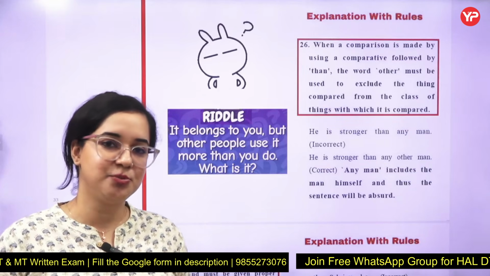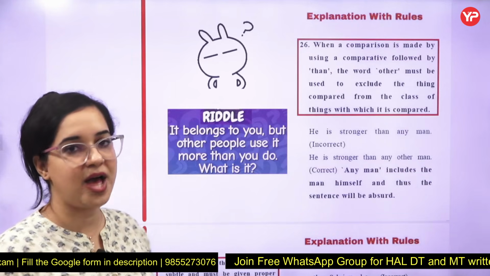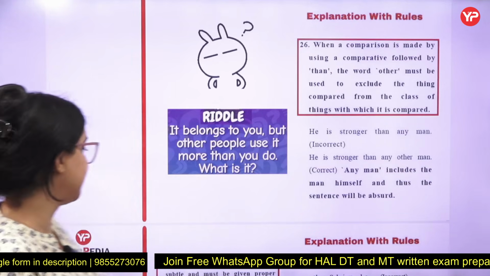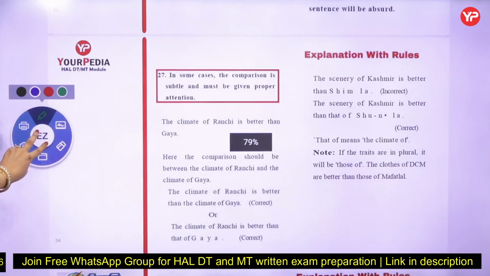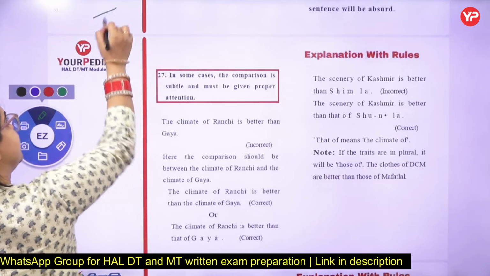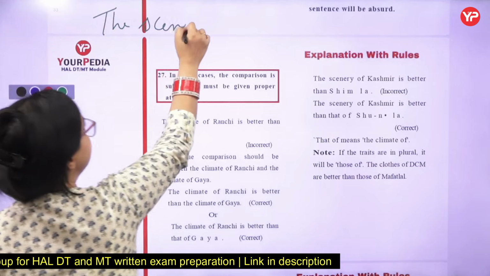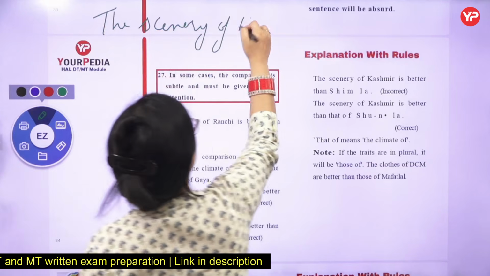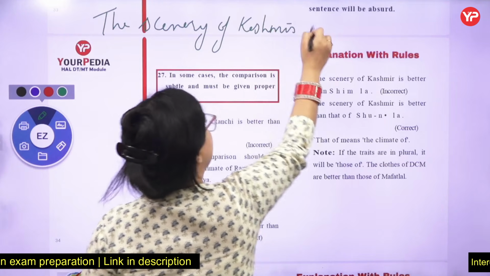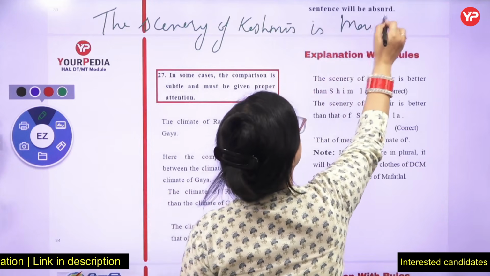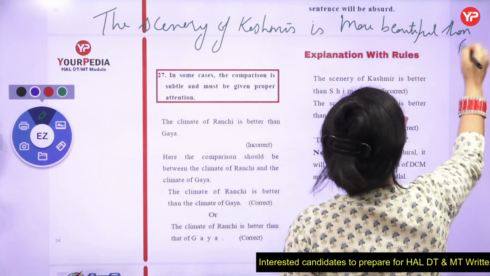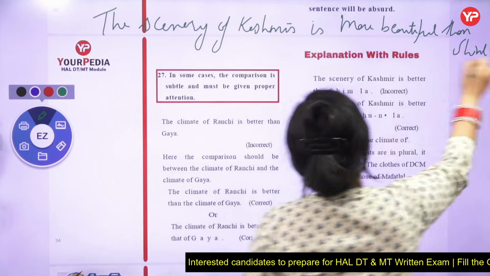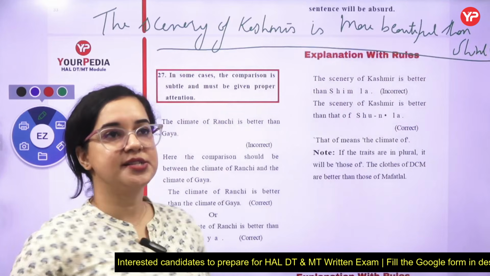Okay, now let's move to rule number 27, for those who are good to go and finding the rules quite interesting. This is a very, very important rule. Whenever we are comparing two things, suppose I say, "The scenery of Kashmir is more beautiful than Shimla." Is this sentence correct or wrong?